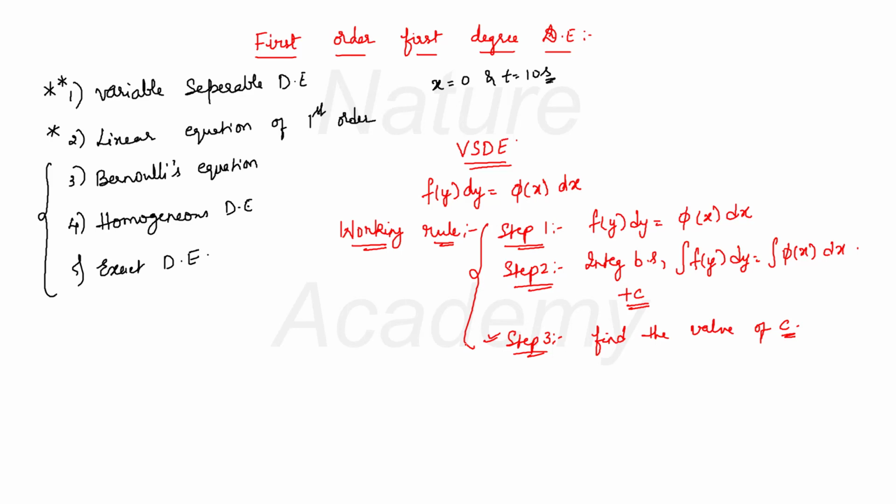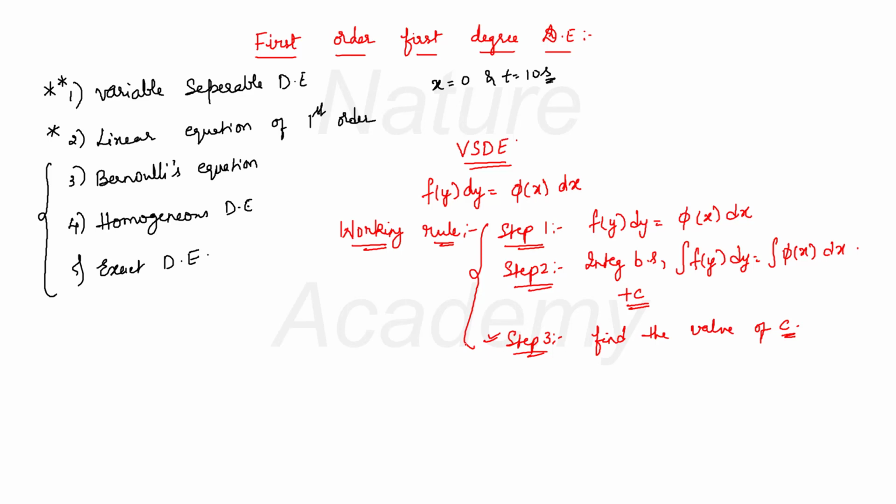So the first thing is you just separate the variables into left hand side and right hand side. Put the like terms, maybe y on the left hand side and x on the right hand side, or vice versa, it's your wish. And then in step 2 you integrate both sides and then you add the integration constant and then find the value of this integration constant c using the given initial conditions if they are given.